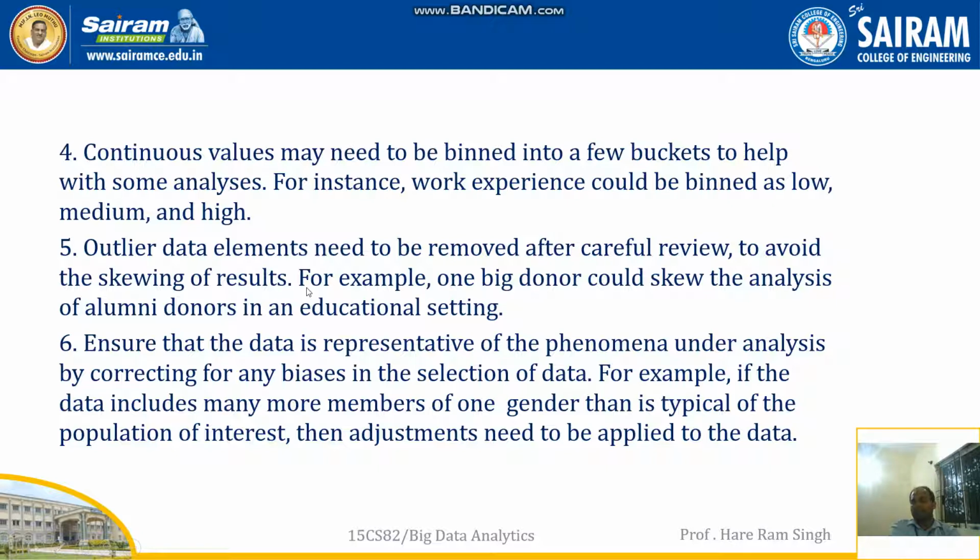If any outlier is there, a skewed result can come, so such outlier data needs to be removed. For example, one big donor could skew the analysis of alumni donors in an educational setting.